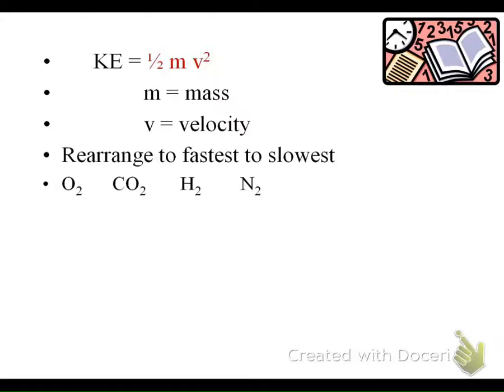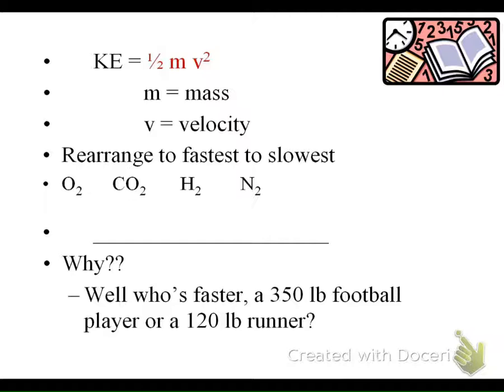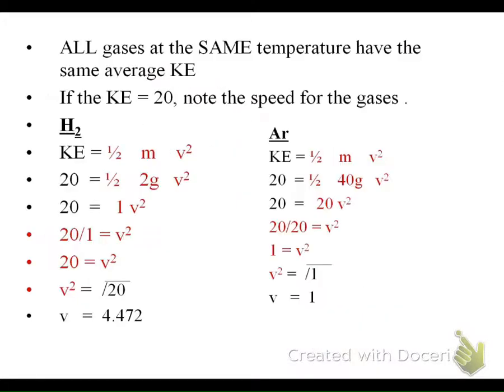So if we were looking at this order of elements and compounds, if we wanted to rearrange it from the fastest to the slowest, basically what we need to do is look at the mass. I know that the smaller molecules are going to move faster. A real life example of thinking about this is who would run faster, a 350-pound football player or a 120-pound runner. Just think about that: smaller molecules are going to be a little bit faster moving. Here's an example of that, smaller molecules moving a little bit faster. All this is an example. You're not expected to do the math. It's just walking you through it.